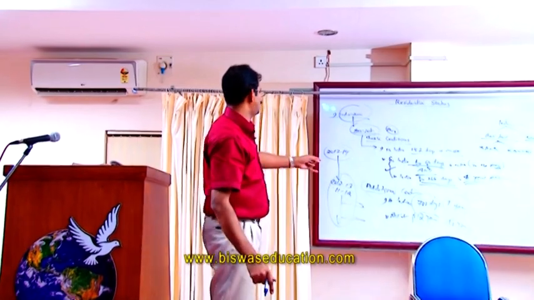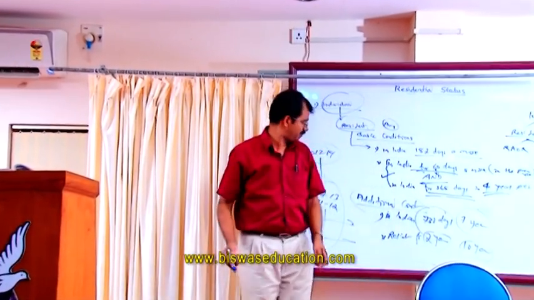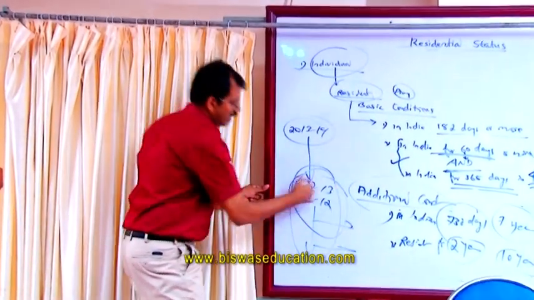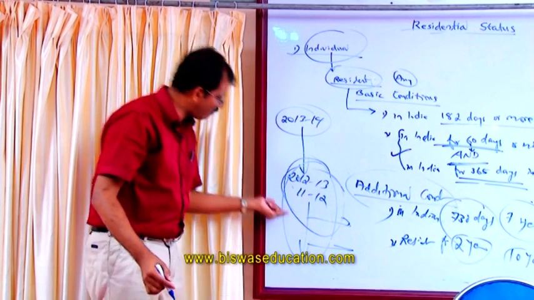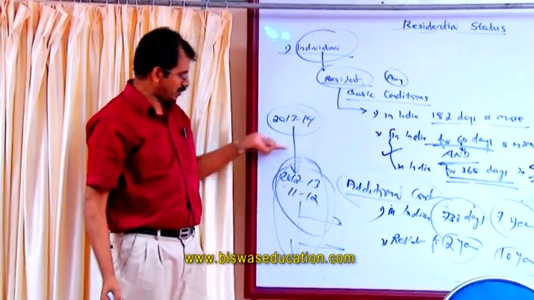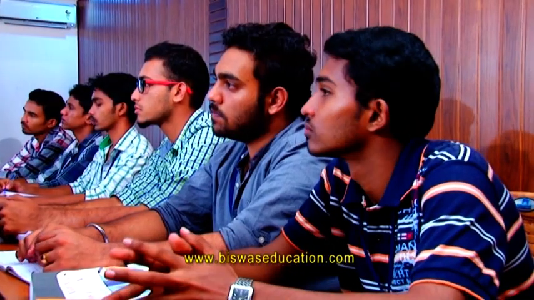The first condition was whether he stayed in India for 730 days out of the 7 years. The second, out of the 10 years, he was a resident for 2 years.